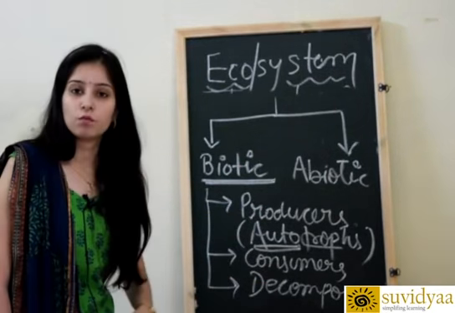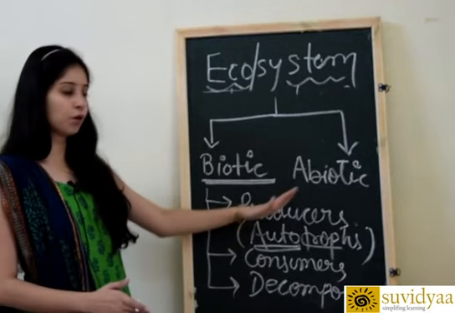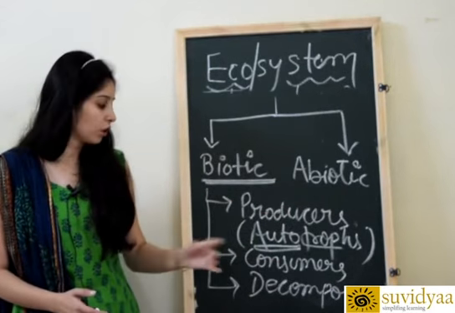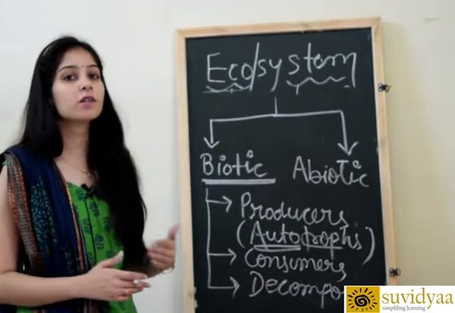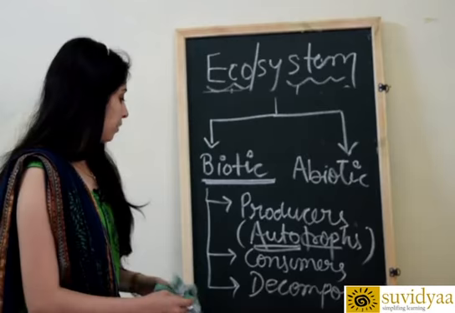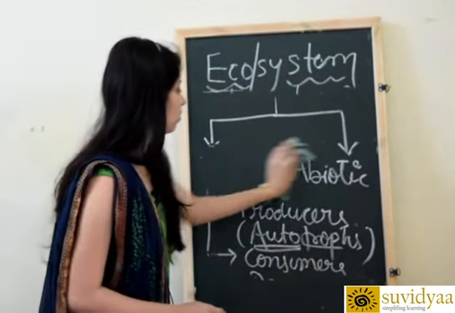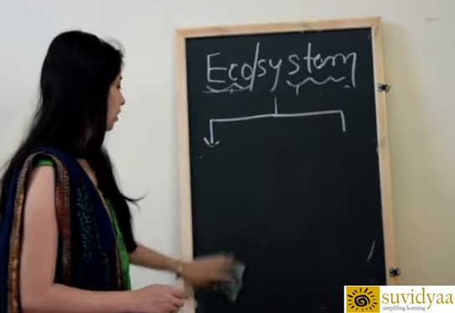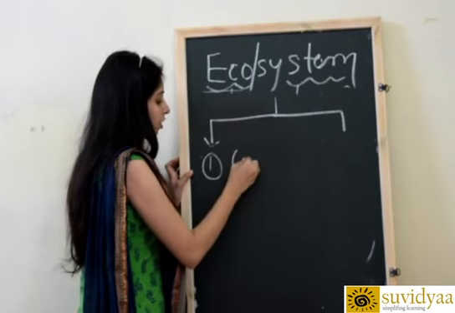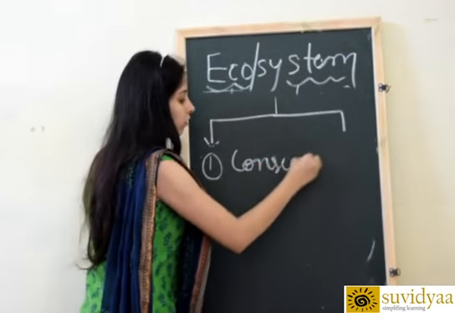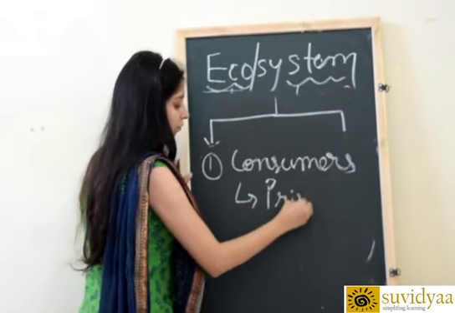Second is called consumers. Consumers means they consume their food from producers. Okay, so consumers can be classified into one or more categories. The first is called primary consumers. So now we are talking about the second type of biotic ecosystem. They can be classified into three types. First is called primary consumers.